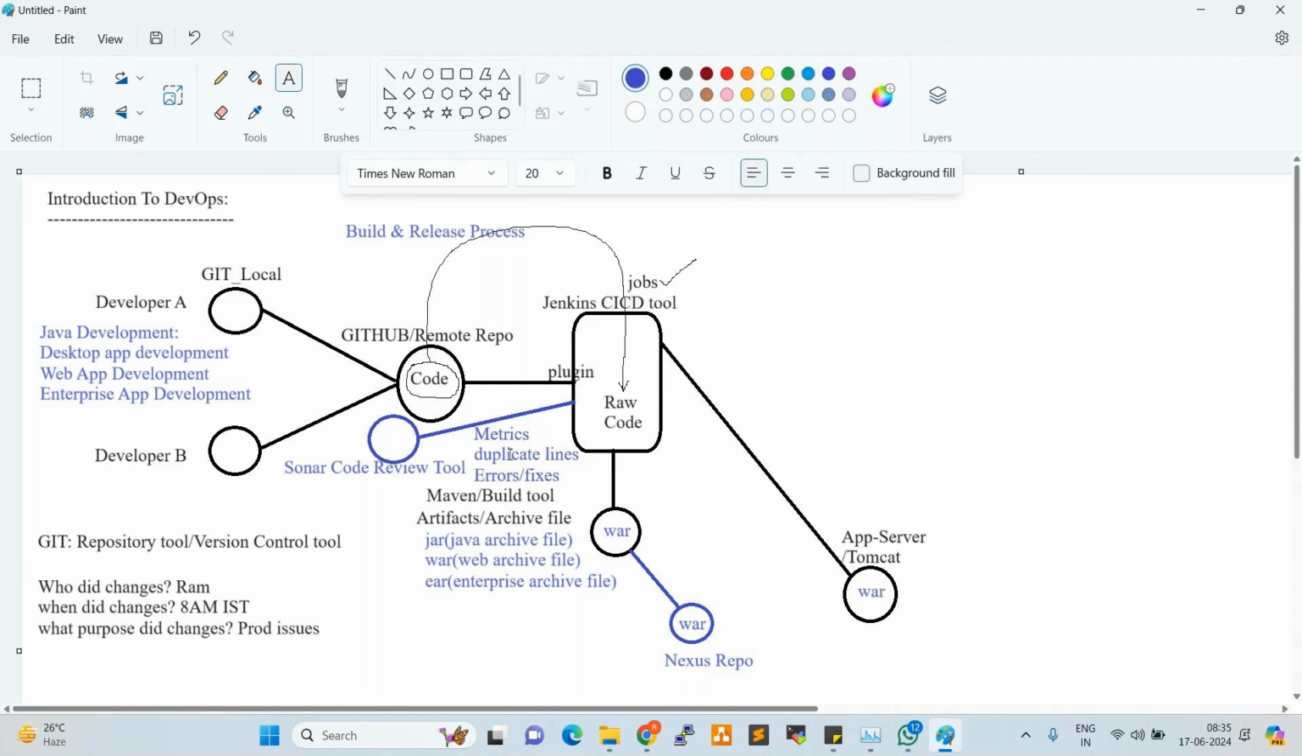So tomorrow we are going to start Git and GitHub, right? This will take 5 days. Git and GitHub will take 5 days. After that, we'll jump into Jenkins. After that, Maven, Nexus, Apache Tomcat, Sonar code review. After that, we are going to start advanced tools like Ansible, Docker, Kubernetes, Terraform, Grafana.